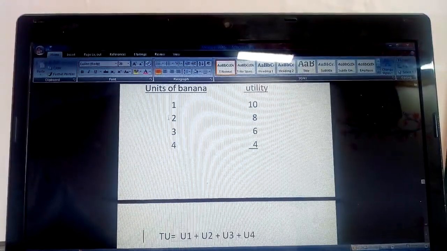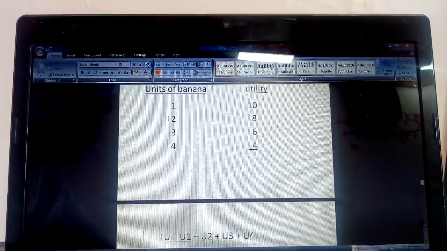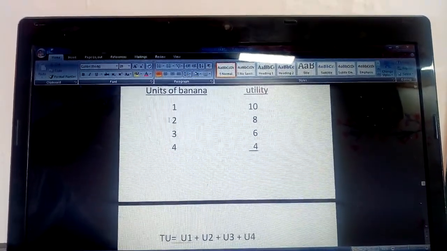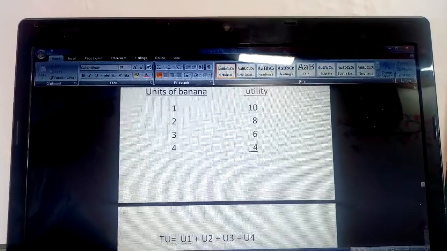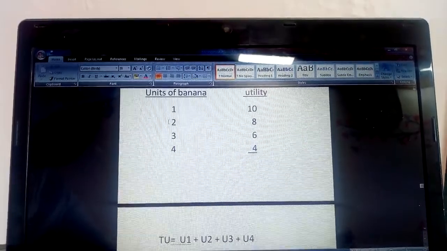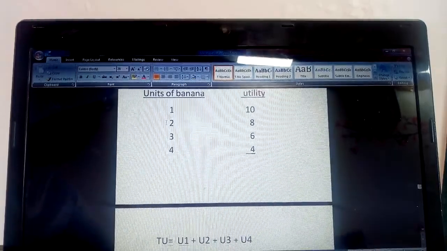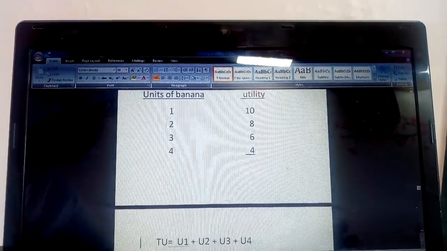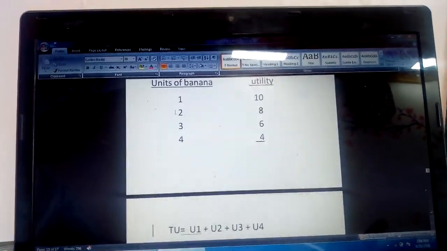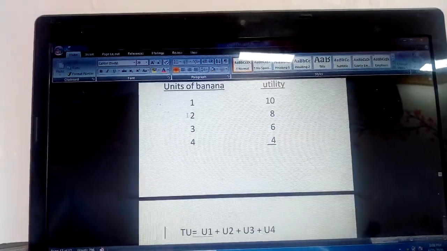Then consumer consumes the second unit of banana. When the consumer consumes the second unit of banana, he gets less utility. That is, he has to express that it is 8. From first he gets more, from second he gets less.